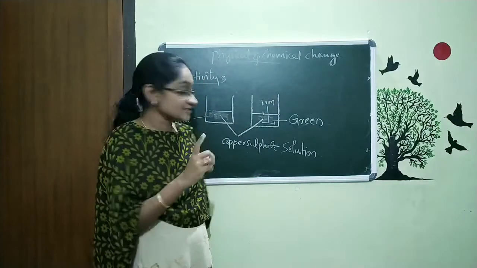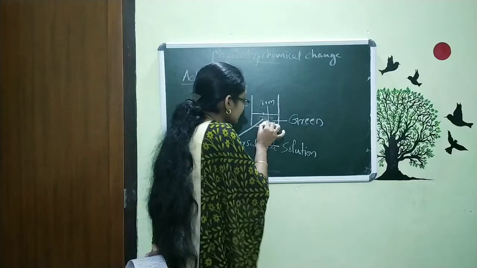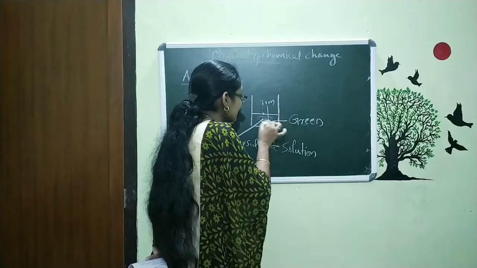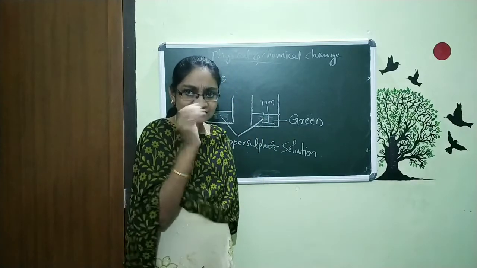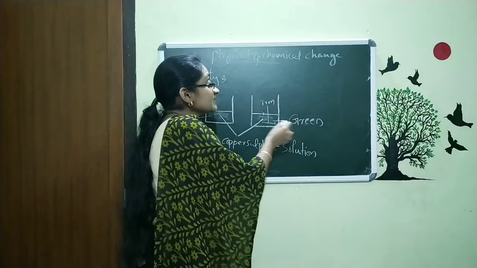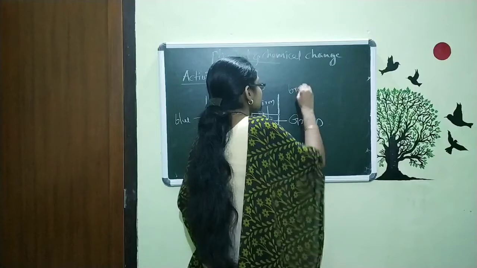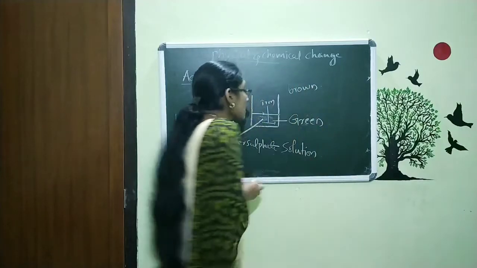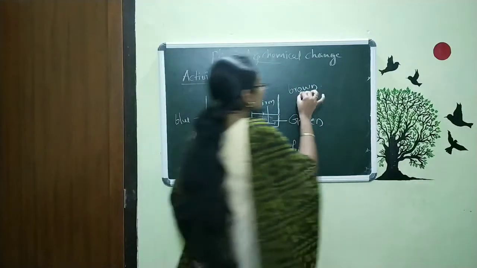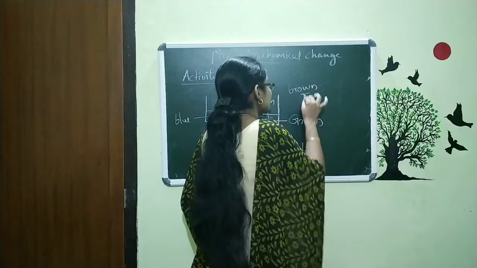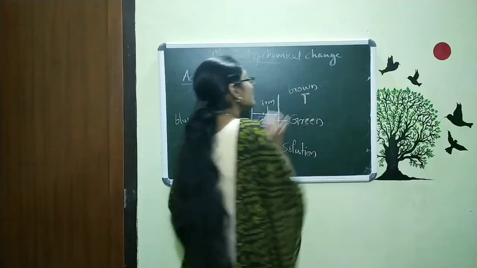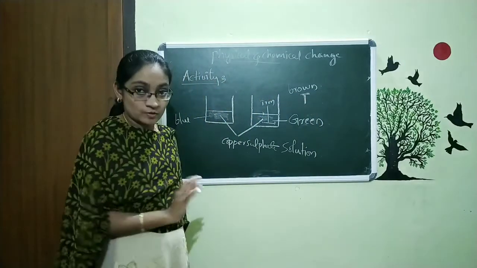And also you can see one thing: at the initial stage, this iron nail was very clean and silvery in color. After some time, you can see that brown color is there around the nail. That is, the color of the nail changed to brown.